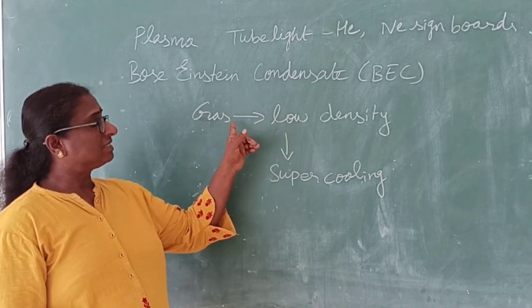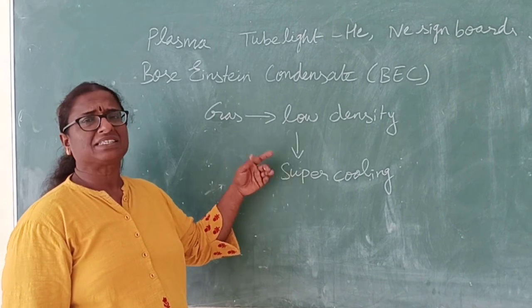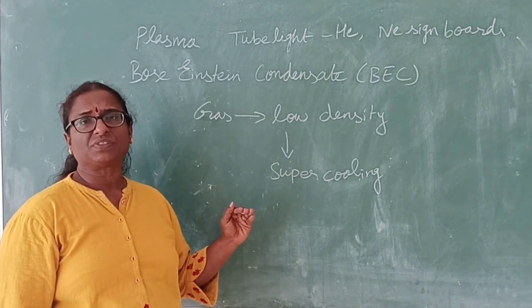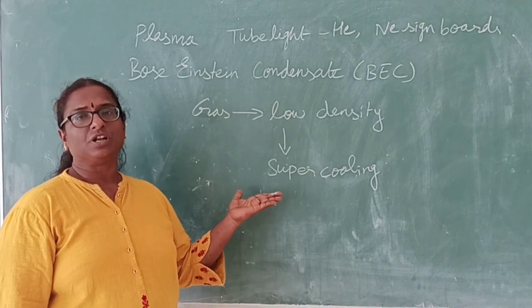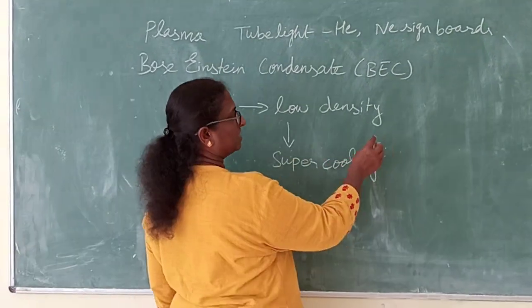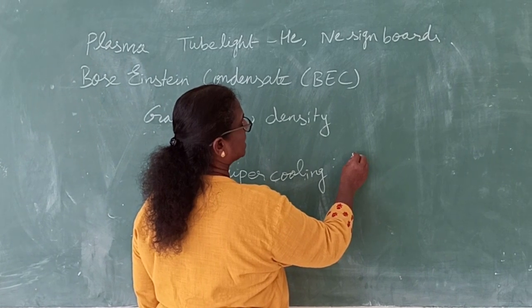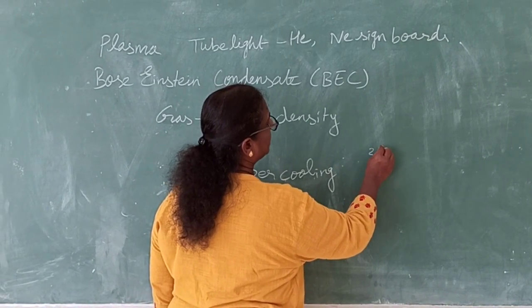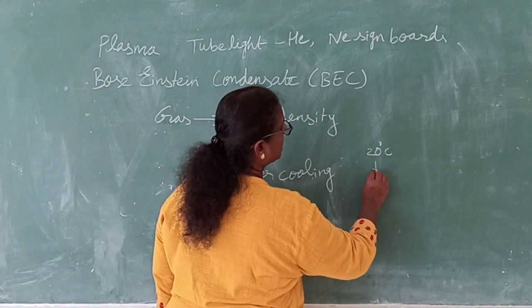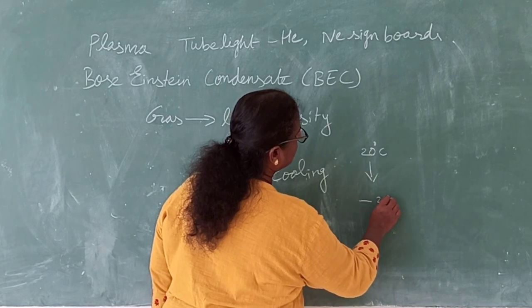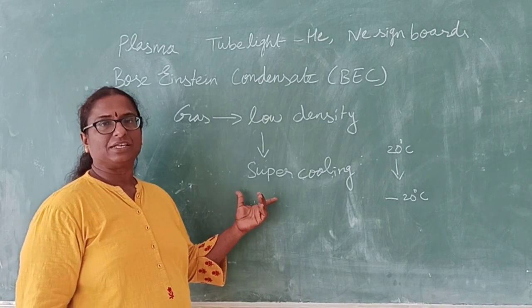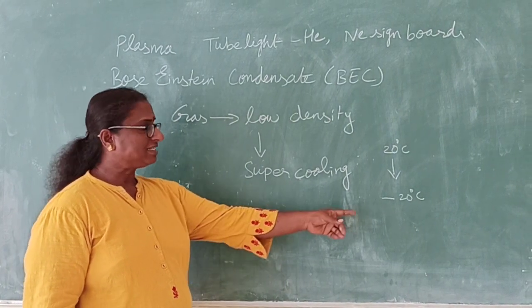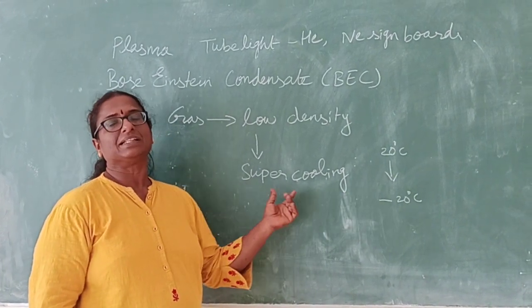Now, supercooling means suddenly bringing the temperature of the gas below the temperature at which it converts into liquid. For example, if a gas changes its gaseous state at 20 degrees Celsius, you bring the temperature to minus 20 degrees Celsius. In that state the gas won't be in the liquid state.